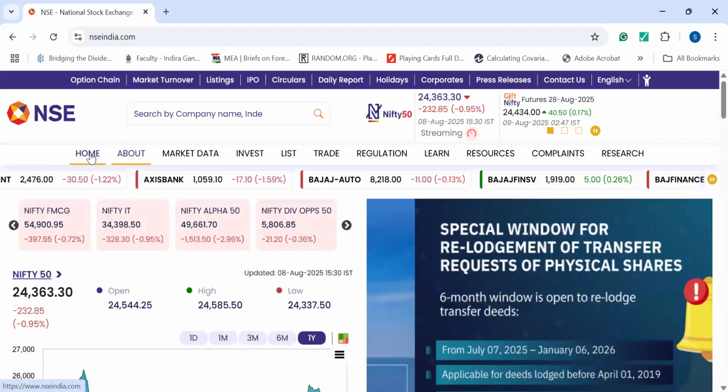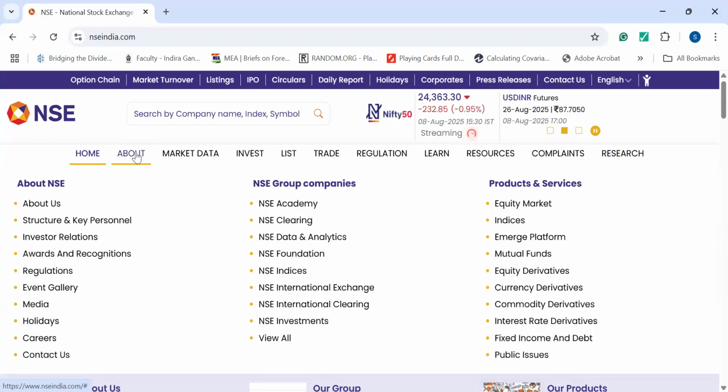So the home tab we have seen. In the about tab, we will not click everything because it is a huge website and there is so much data. I just want to point out what is more important at a basic, beginner level, so we will be continuing with that only. In the about section, you will find on the left hand side the career, the regulations, investor relations, holidays, etc.